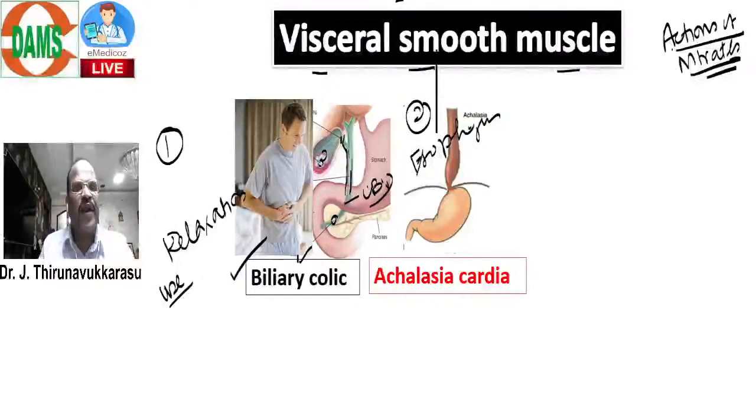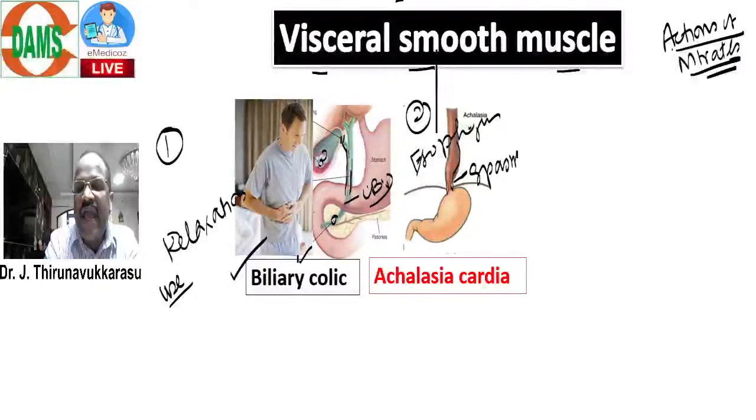Because of this, what is the advantage? Look here, there is one condition called lower esophageal spasm. This is called achalasia cardia. Achalasia cardia means lower esophageal spasm. There is a difficulty in swallowing. For treating this case, we can use nitrate.